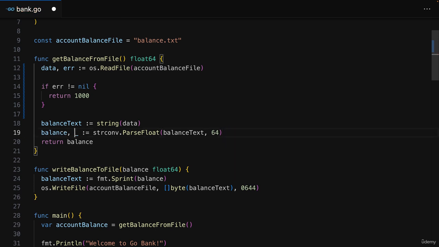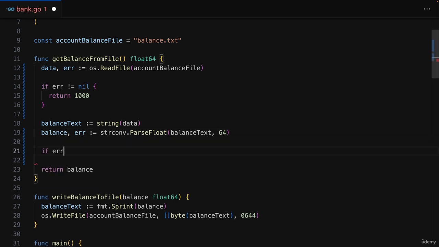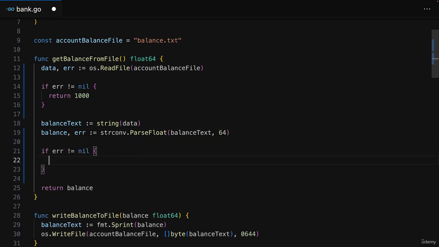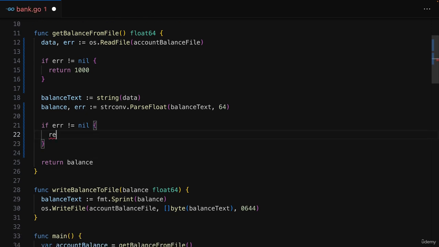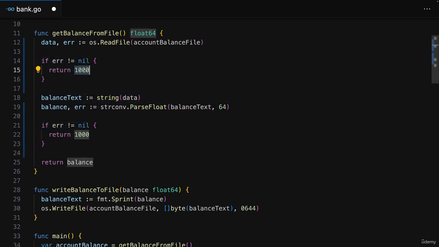So therefore, here we can also accept this error and also check if error is not equal to nil and define our backup logic here. For example, to again return 1000 as a value or whatever you want. And with that, we made this code more robust. Now, what we could also do here, instead of just returning such a default value here, is return a default value and also our own custom error object.